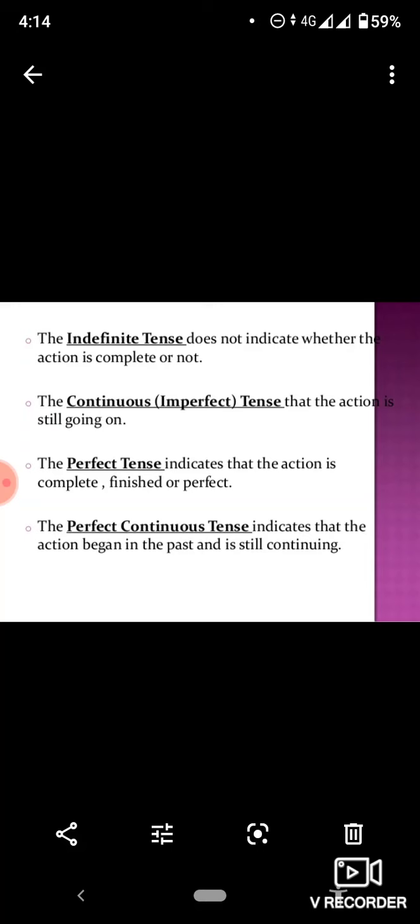The indefinite tense does not really indicate whether the action is complete or not. Indefinite means we are not particular, we are not specific, we are not sure about the thing. In the continuous or the imperfect tense, the action is still going on. The perfect tense shows that the action is complete, finished, or perfect. And in the perfect continuous tense, we see that the action began in the past and is still going on.